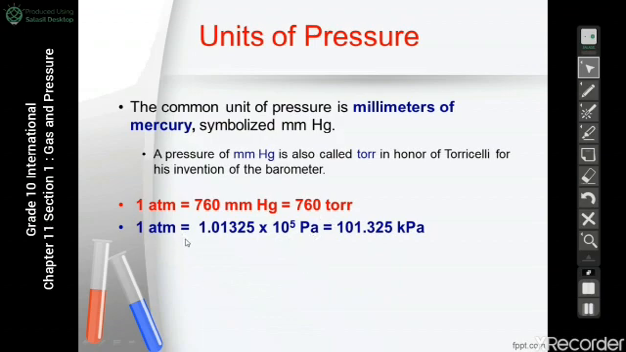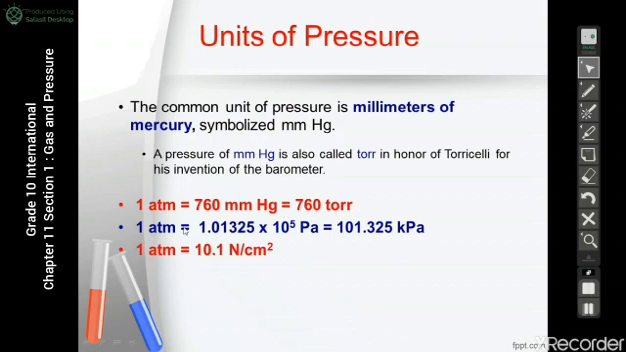Another unit to measure the pressure is the Pascal, which has the symbol Pa. So 1 atmospheric pressure will equal 1.01325 times 10 to the power 5 Pascal and equal 101.325 kilopascal. The last unit to measure pressure is Newton per centimeter square, and 1 atm will equal 10.1 Newton per centimeter square. And we have to memorize all of these units so we can convert from one unit to another very easily.